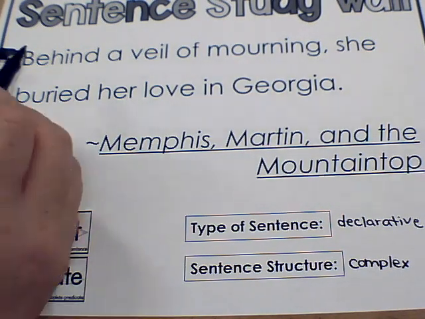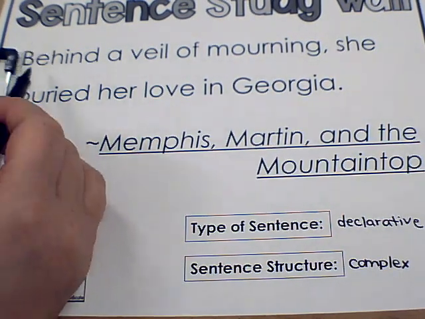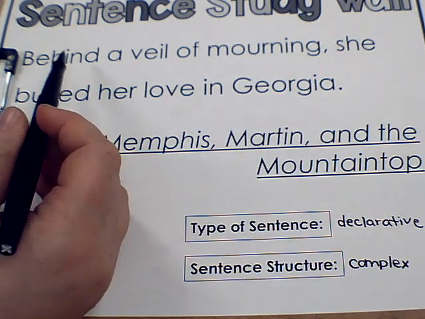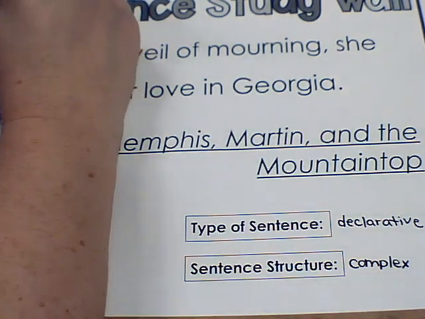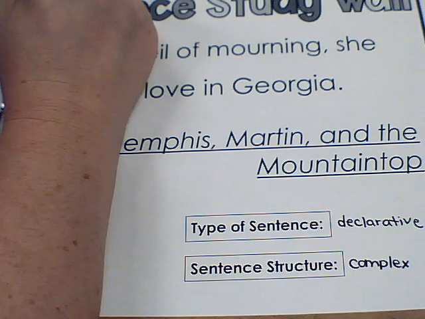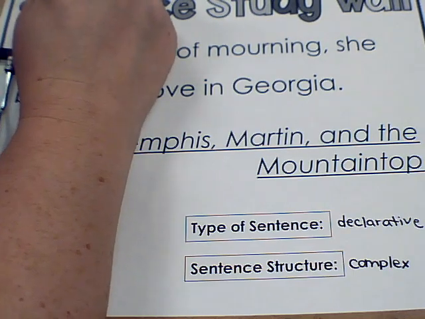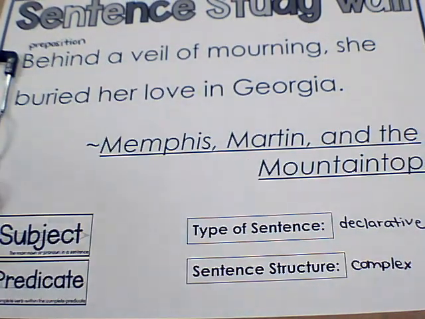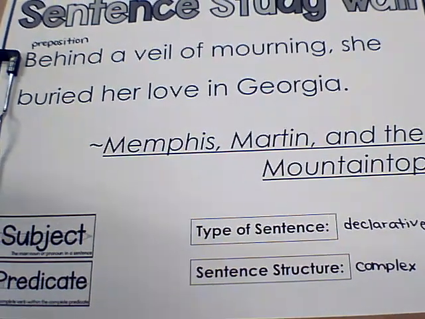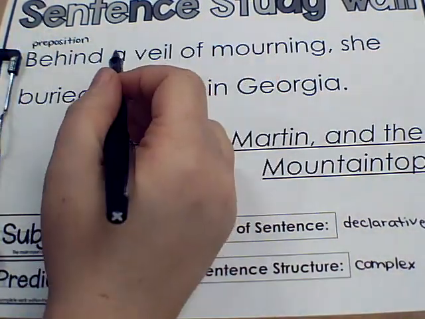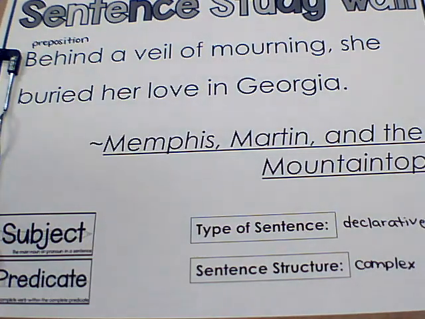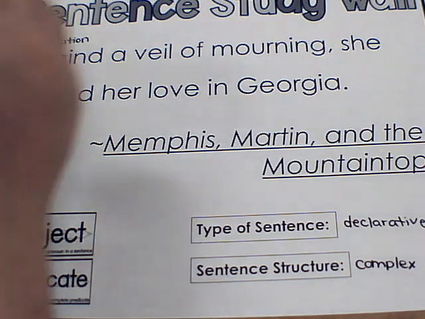But anyway, the word behind, if I'm thinking about it, it's showing the positioning. It's where something is. So we're going to write down preposition. And the word a is one of our articles. A, an, or the are all articles.